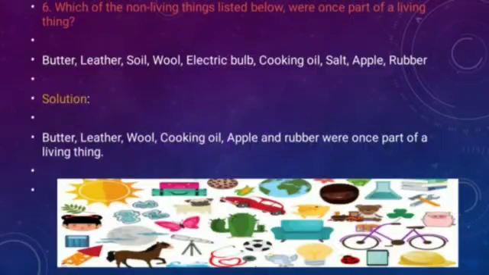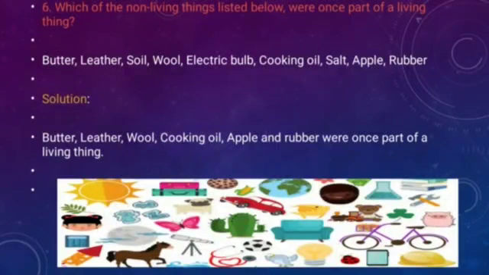You know that butter is a milk product, and milk comes from living things like cow, buffalo, goat and all. Leather now is a non-living thing, but earlier it was part of a living thing, the skin of an animal, and animals are living things.